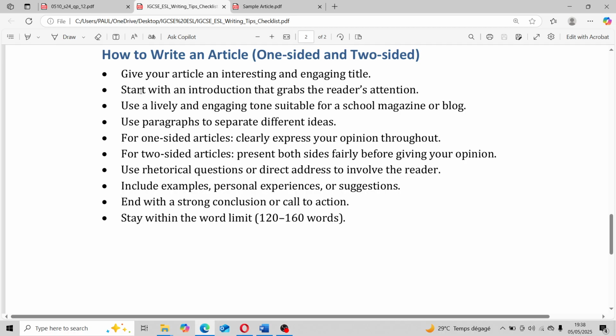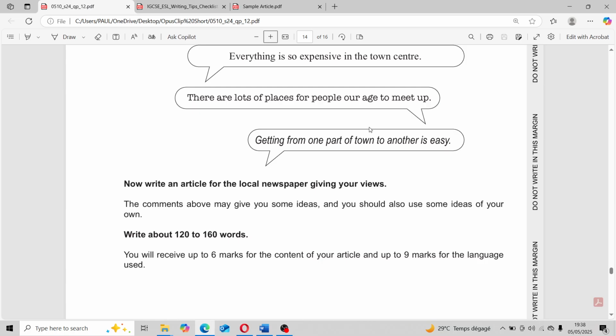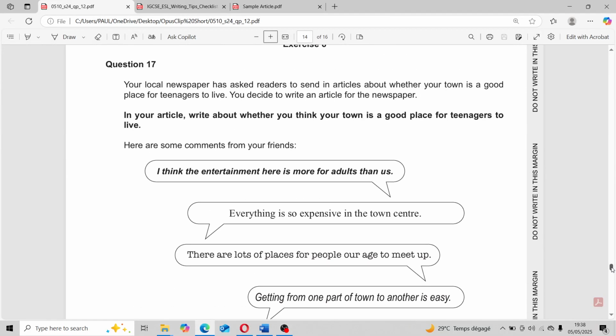All right. So start with an introduction that grabs the reader's attention, an introduction into the particular points that you are discussing. One of the ways to do that is to pick the keyword in the question. What are the keywords? In this particular question we have looked at, we are looking at teenagers. Let me look at it again. Your local newspaper has asked readers to send in an article about whether your town is a good place for teenagers. Okay, the town, or let me say my town, being a good place for teenagers.